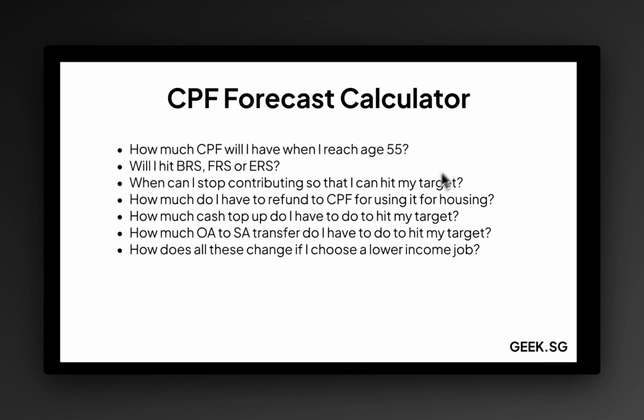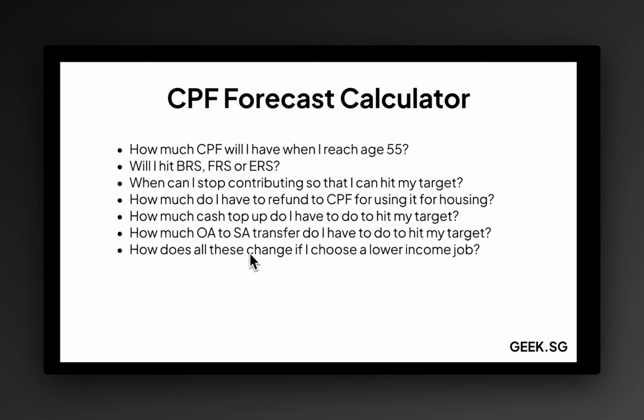So the next one is when can I stop contributing so that I can still hit my target. So let's say my target is FRS or ERS, and at one point you are thinking about questions about FIRE or retiring early. So then the question is, can I stop work at age 45? Can I stop work at age 50? How about I work all the way to 55? How does that affect my final balance? And for those of you who use it for housing, how much you have to refund to CPF, and also, like I mentioned earlier, the cash top up and transfers, how much do I have to do of any of that to hit my target, right?